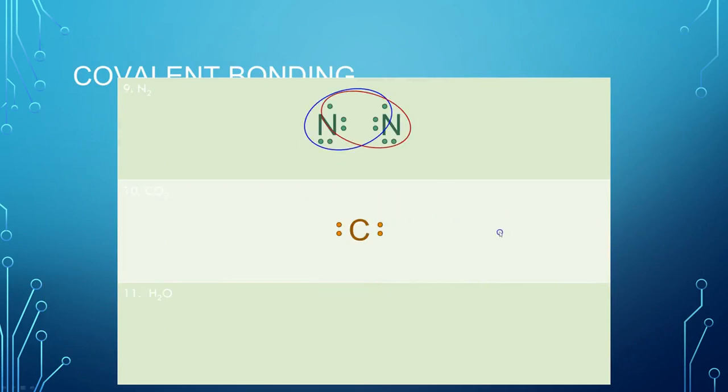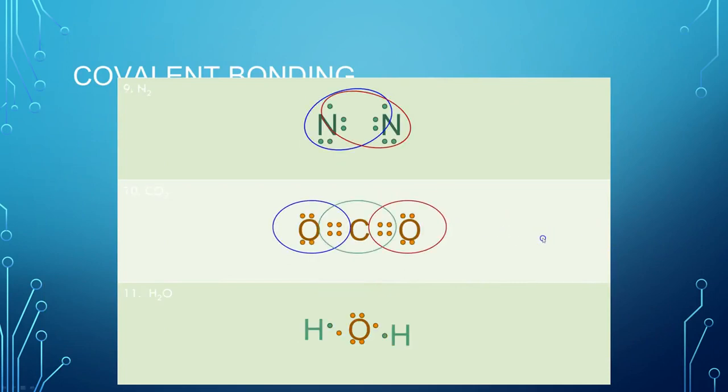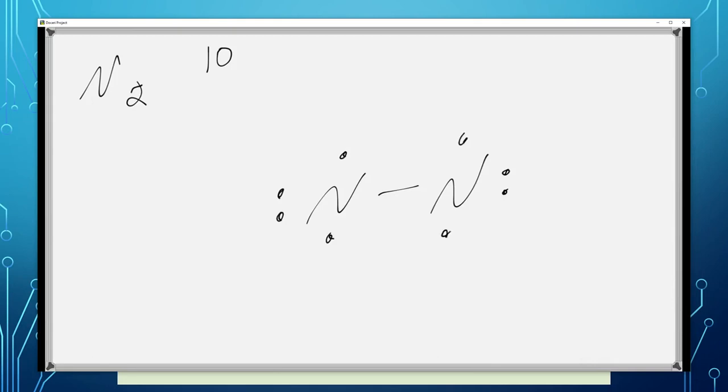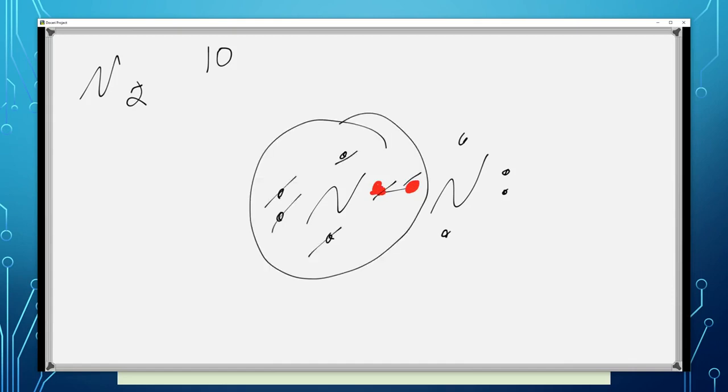What else we got? Nitrogen, CO2. We did water, so let's look at the nitrogen. Nitrogen's interesting. So N2. N2, that's 2 times the valence number of nitrogen, which is 5. So we have 10 valence electrons to work with. If we do a single bond, 1, 2, 3, 4, 5. So if we did a single bond, counting the 2 in the middle, let's look at this one. 1, 2, 3, 4, 5, 6.